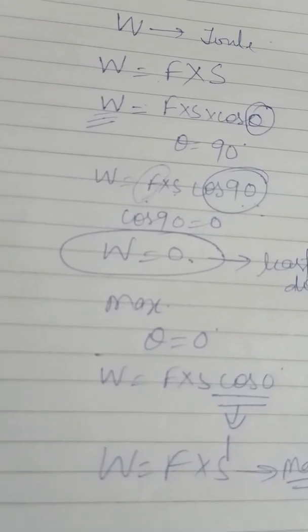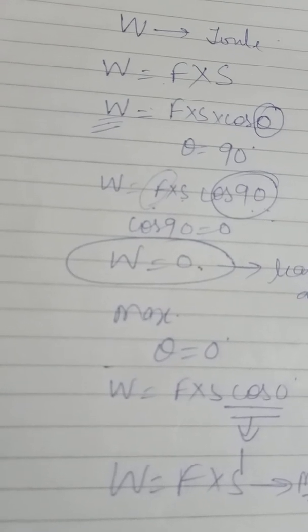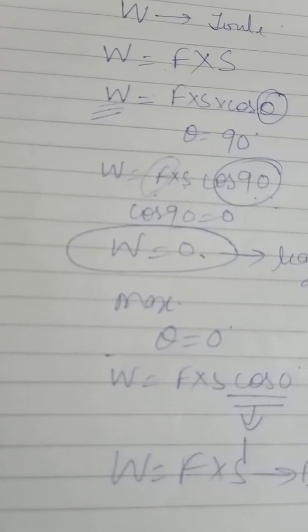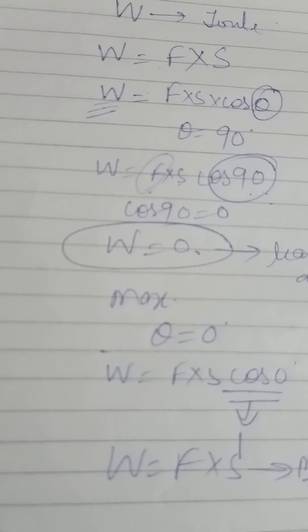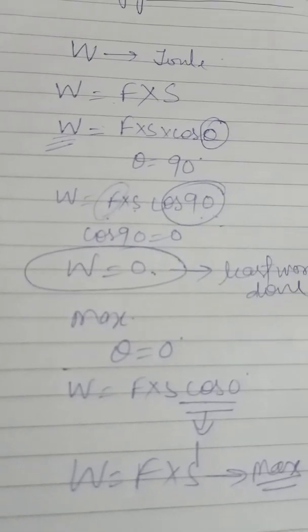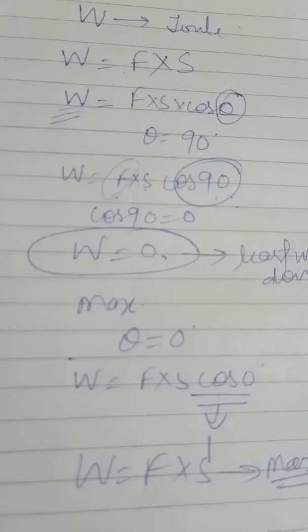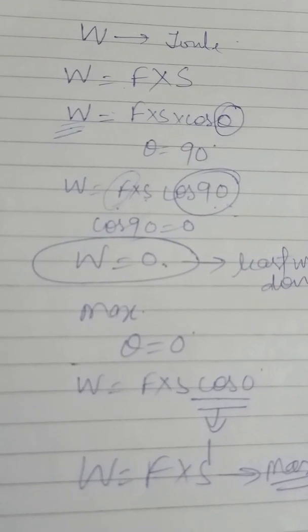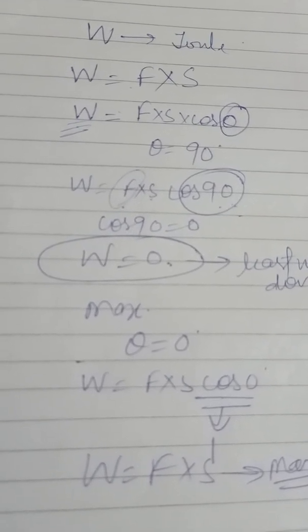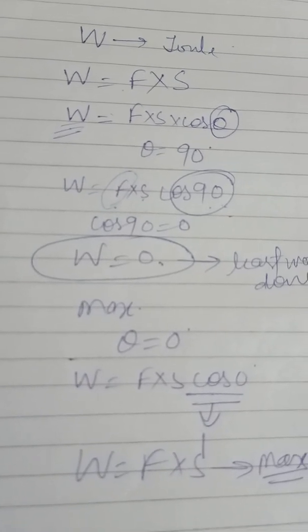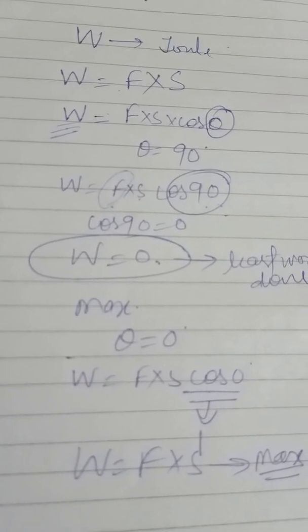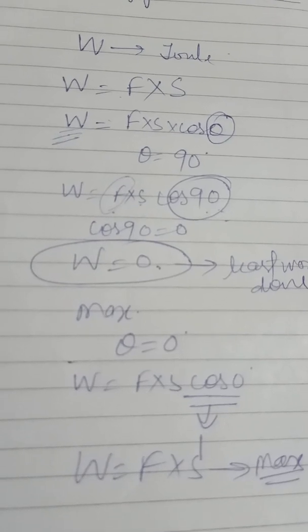Now, the conditions for the work done by the force to be zero. The first condition, as I already explained, is that the displacement should be at 90 degrees, or normal. And the second condition is no displacement. If there is no displacement, then also the work done will be zero.